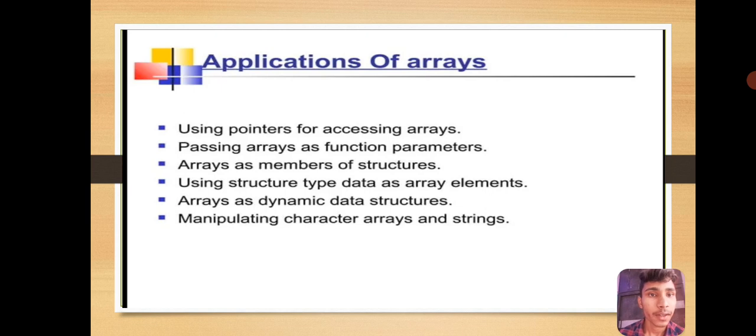Applications of arrays: using pointers for accessing arrays, passing arrays as function parameters, arrays as members of structures, using structure data types as array elements, arrays as dynamic data structures, and manipulating character arrays and strings.